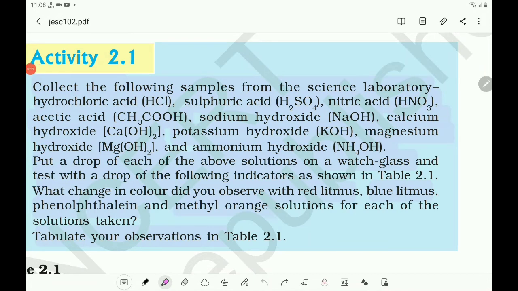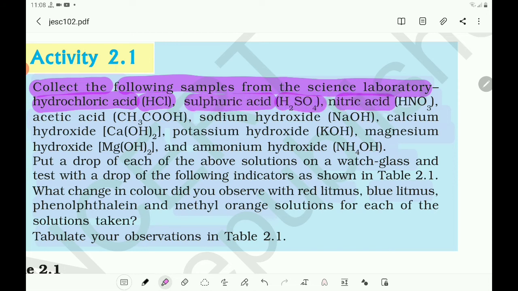Children, here is an activity for you. Collect the following samples from the science laboratory: hydrochloric acid HCl, sulfuric acid H2SO4, nitric acid HNO3, acetic acid CH3COOH. These are the acids.